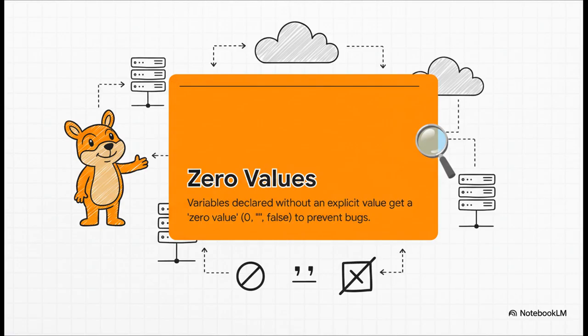Here's another genius design choice that gets rid of an entire class of bugs: zero values. You know how in some languages, if you don't initialize a variable, it's null or undefined, and then your program crashes? Well, Go just doesn't let that happen. A variable is always something. Numbers start at 0, strings start as empty, booleans start as false. It makes your code so much more predictable right from the get-go.